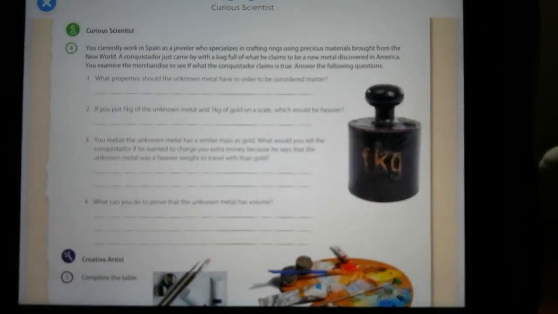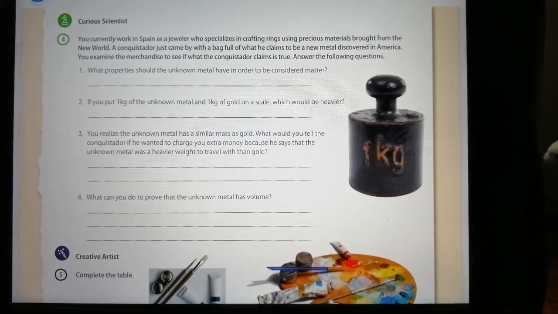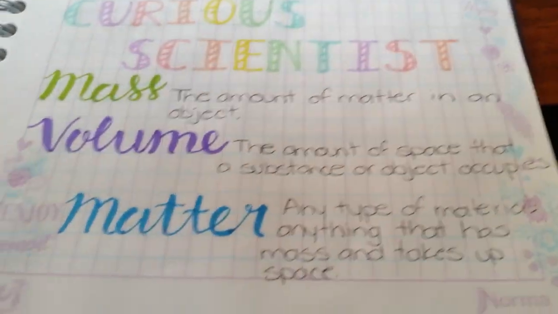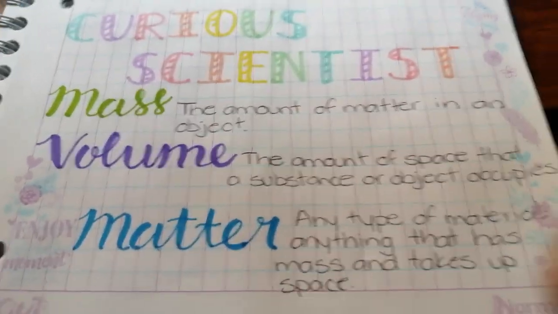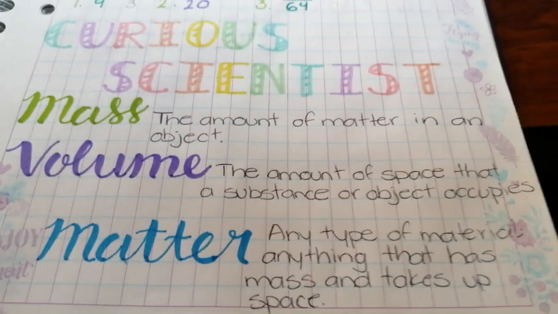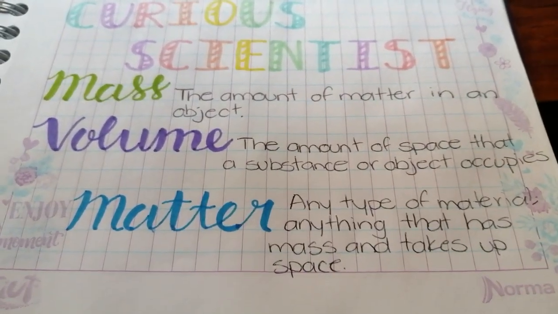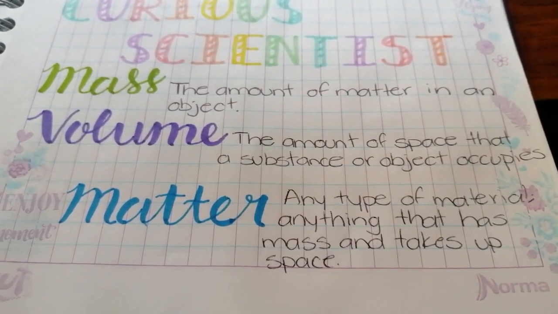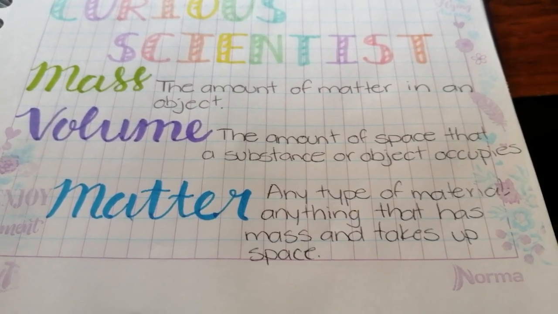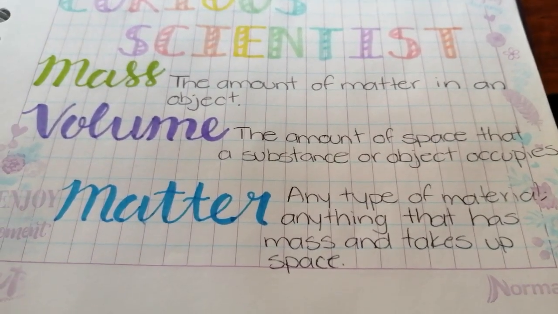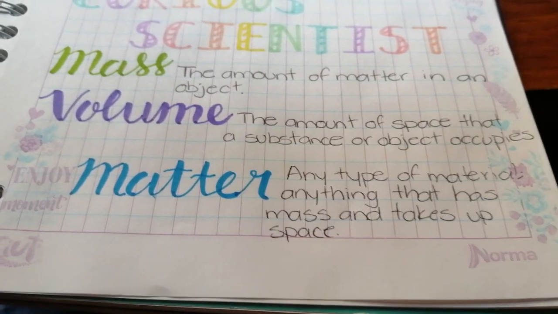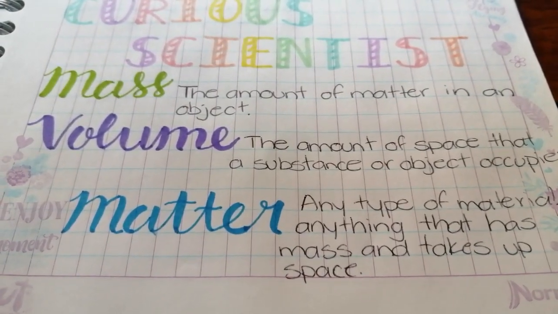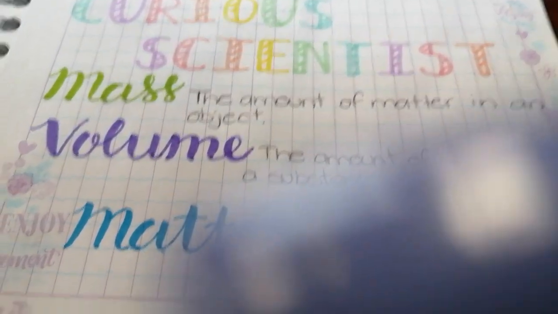Then we will go to the Career Scientist part, and for answering you need to remember the following things. What is mass, which is the amount of matter in an object? Volume, the amount of space that a substance or object occupies, and matter, any type of material or anything that has mass and takes up space. As I've been telling you, matter is everything that surrounds us.